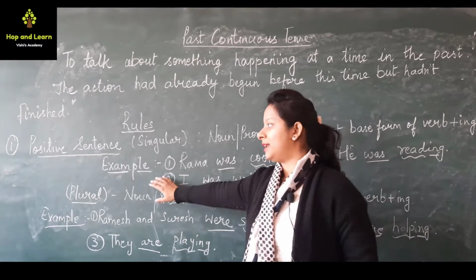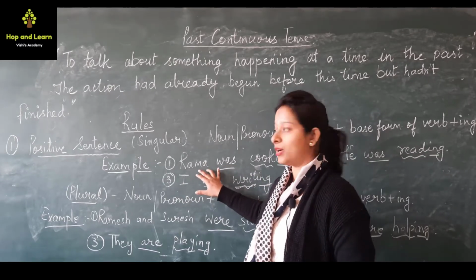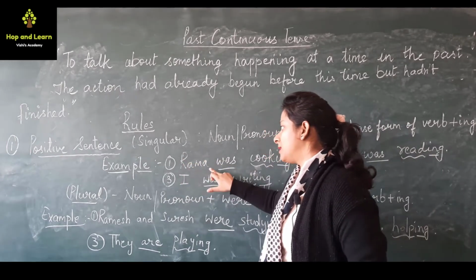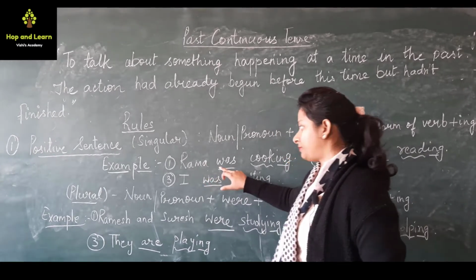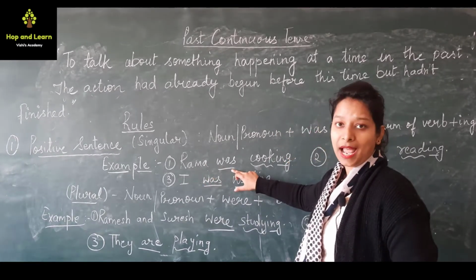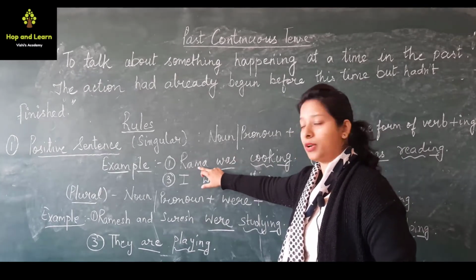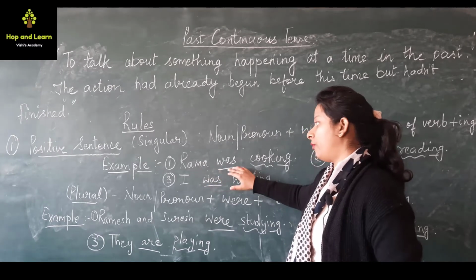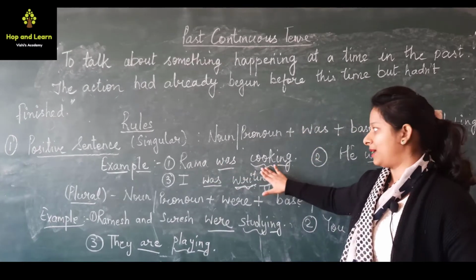Now let us take an example. Rama was cooking. Now in the sentence you can see that Rama is a singular noun. We are talking about only one person. Rama is a noun and was is a helping verb. So I have discussed in the rule that for singular nouns we use was, and the base form of the verb is cook plus ing.